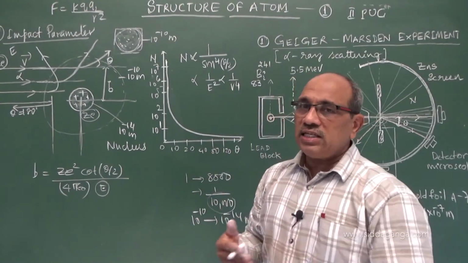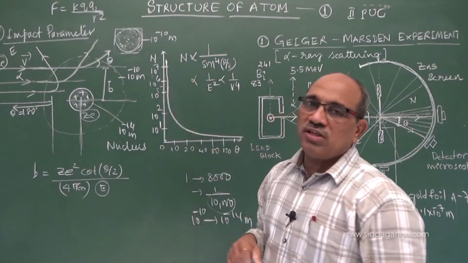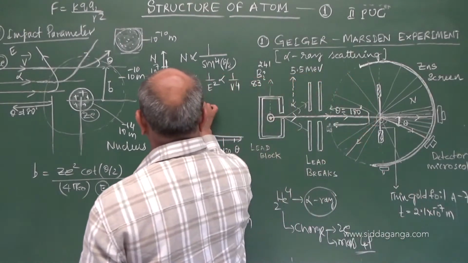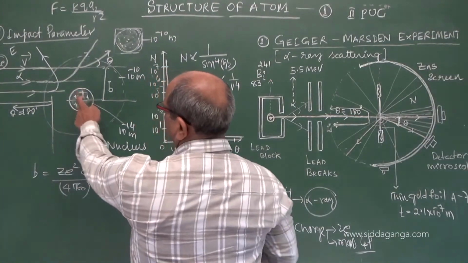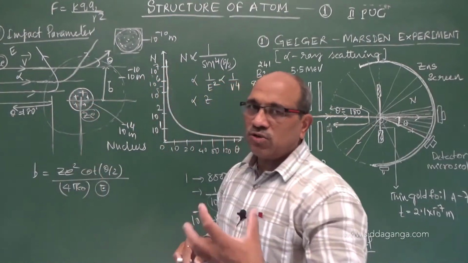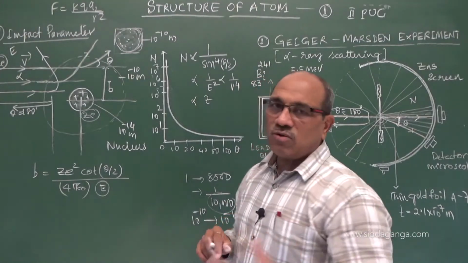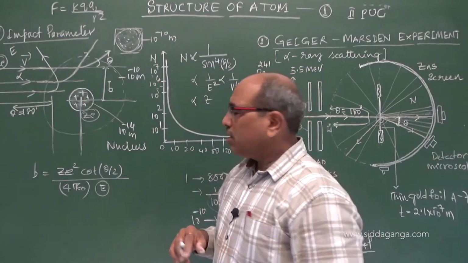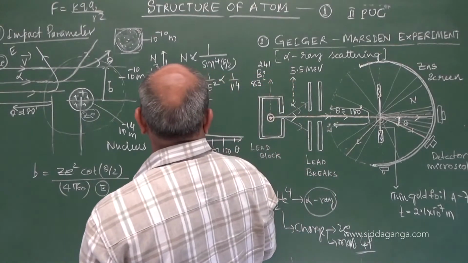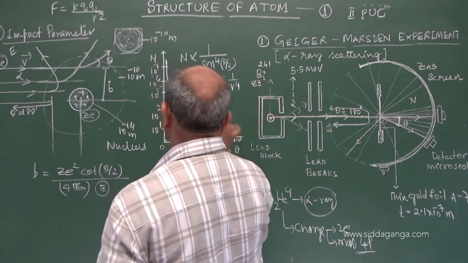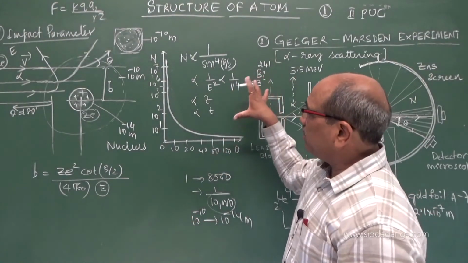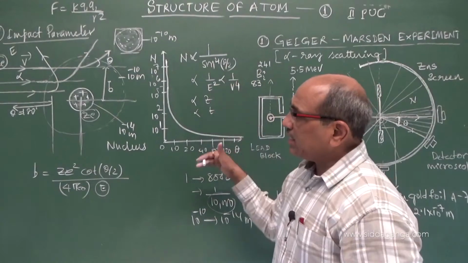If you increase the energy of the alpha particle, what happens to the number of particles scattered? Similarly, if you go towards the Z, that is the nucleus you have taken, here we have taken 79 gold. The higher the Z value, n increases. And coming to the thickness, the larger the thickness, n increases. So these are the dependent factors of the scattering angle.